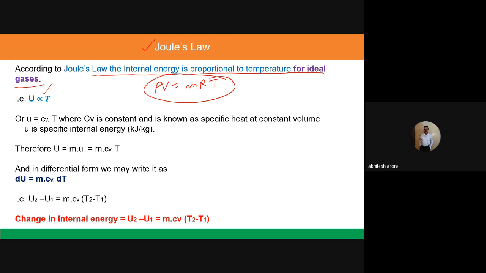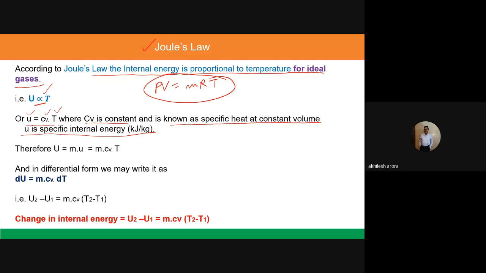Or if I remove this proportionality sign, I can say small u will be equal to Cv into T, where Cv is the constant known as specific heat at constant volume, and u is the specific internal energy in kilojoules per kg.